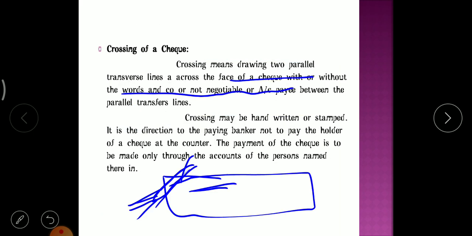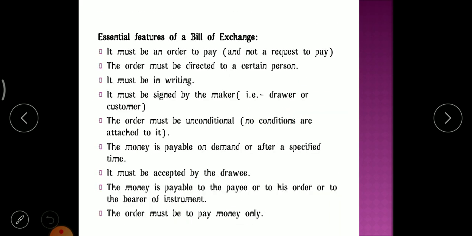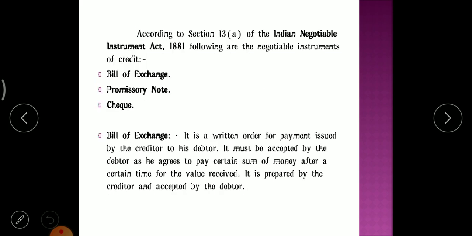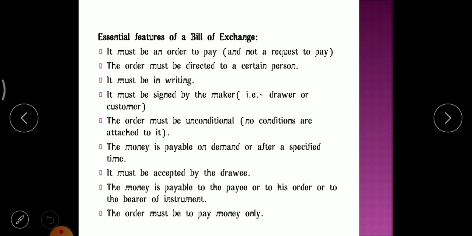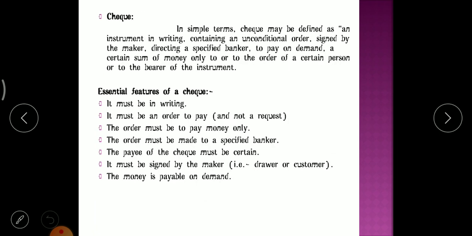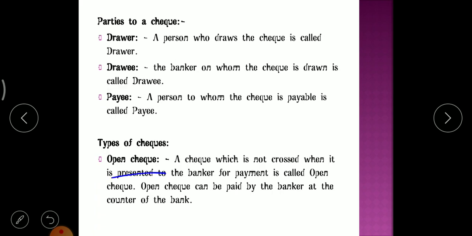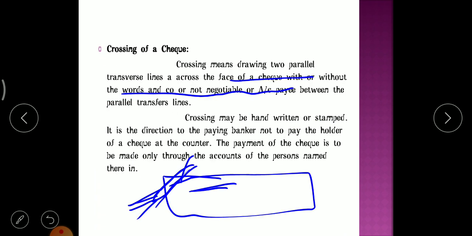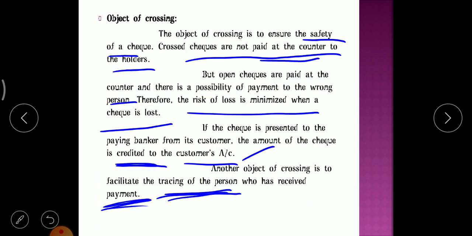So in today's class, we have studied negotiable instruments: the meaning of a negotiable instrument and why it is used. Then the types of negotiable instruments, and the features of bills of exchange, promissory notes, and checks. Then how many parties are involved in a check, the types of checks, and under open checks how many types are involved. Then the main thing, crossing: why crossing is done, and the main reason behind doing the crossing.